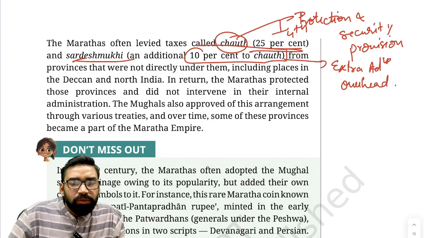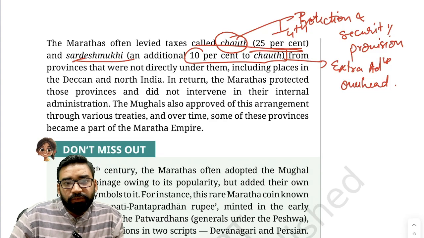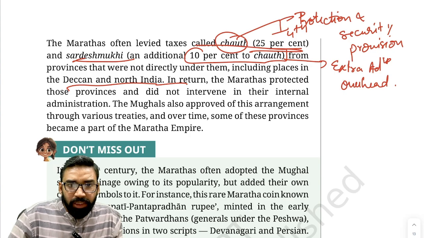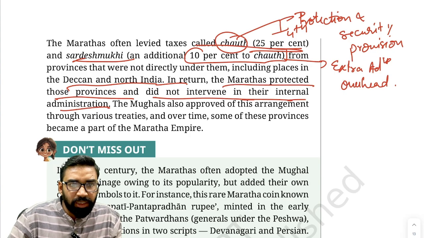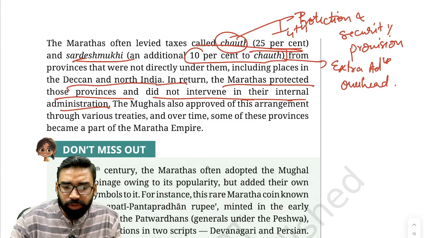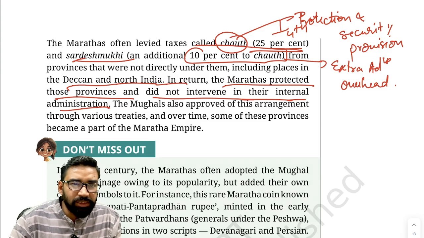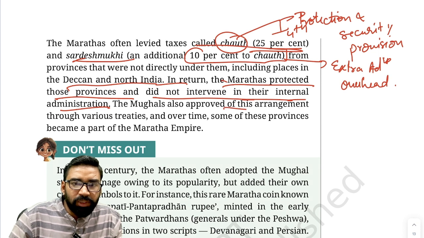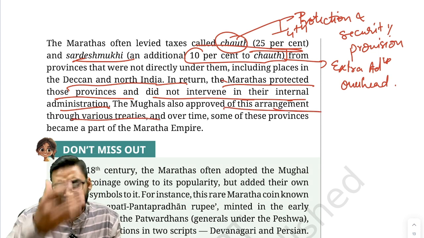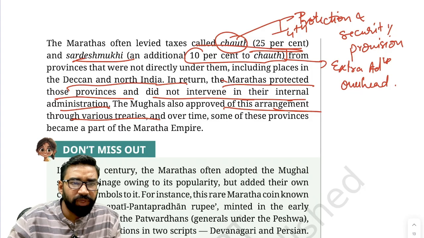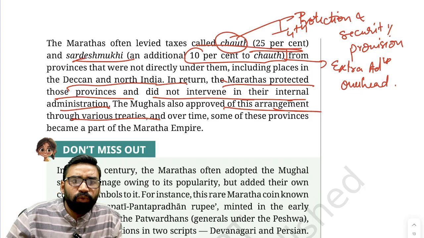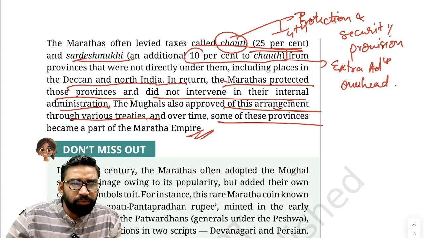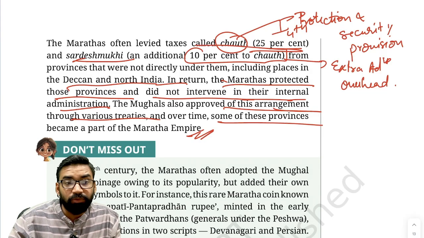Clear? So these taxes were collected from those places which were not under the control of Marathas, like in Deccan and North India, neighboring kingdoms. In return, Marathas protected those provinces and did not intervene in their internal administration. That we are not going to plunder because you are paying taxes to us. So Mughals also approved this arrangement through various treaties. Clear? And over time, some of these provinces became part of Mughal, some became part of Maratha